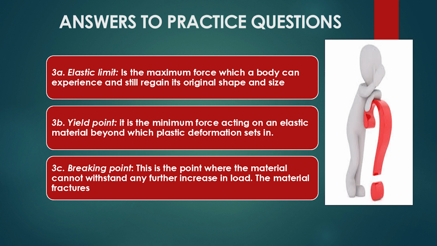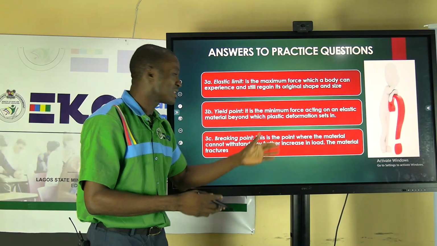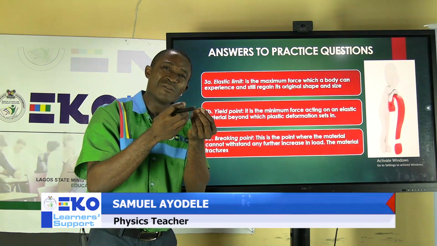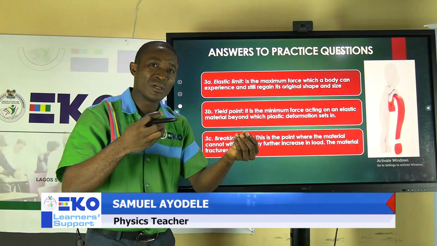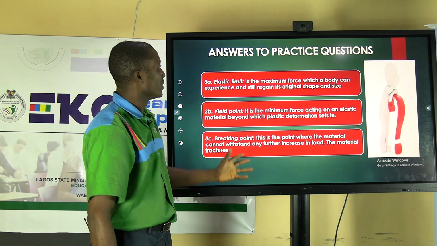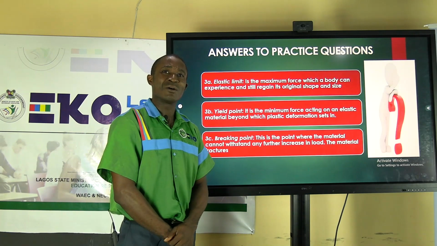This is the point where the material can no longer withstand any further load. Beyond this breaking point, the material will shred into different components. It will fracture. It will separate. That is the breaking point. With this, I know you have learned something about elasticity today.